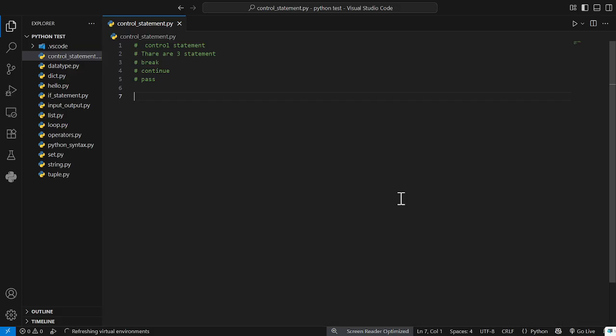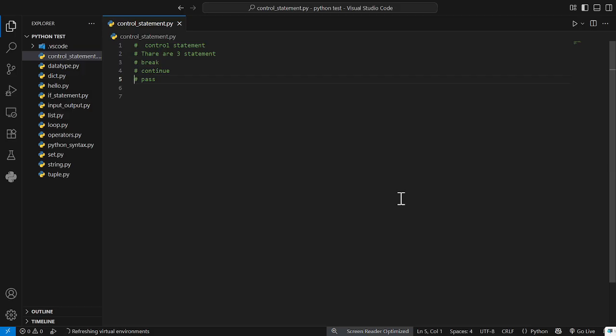First, note these control statements. There are three statements: break, continue, and pass. These are the three types of control statements.